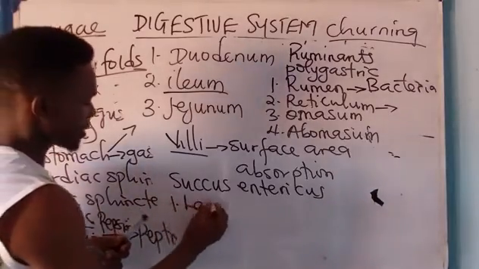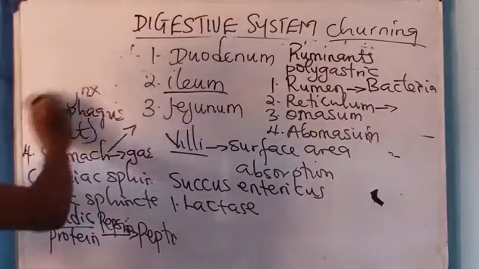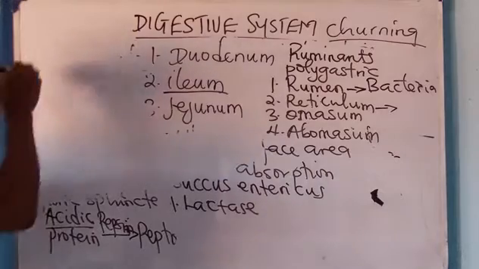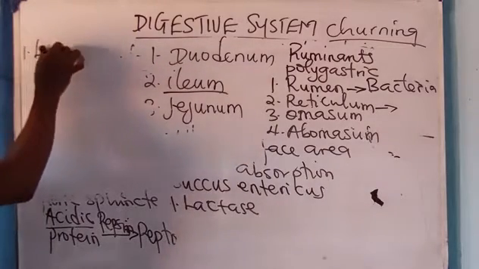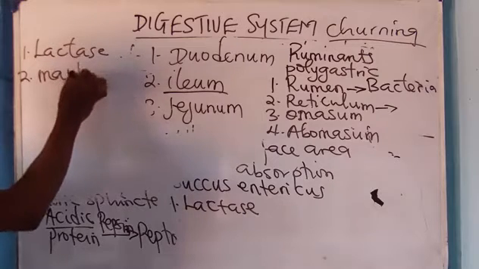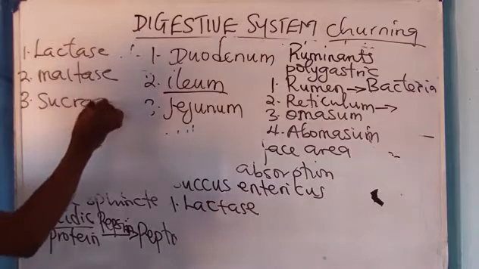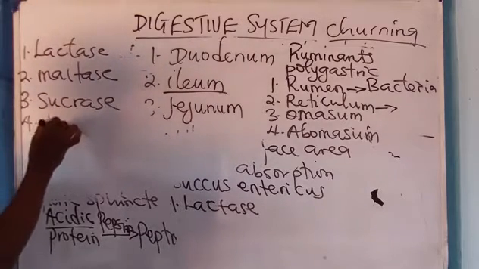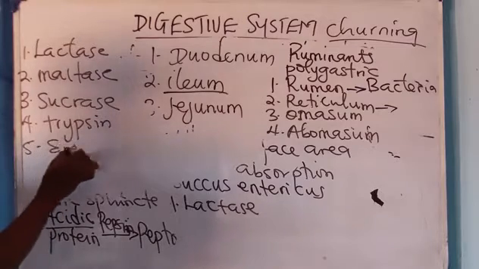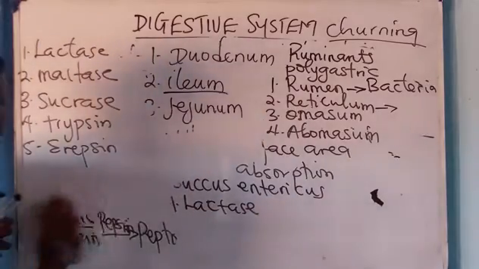The enzymes found in the small intestine are: 1, lactase. 2, maltase. 3, sucrase. 4, trypsin. And 5, erepsin.